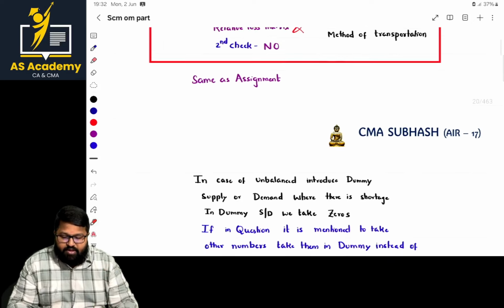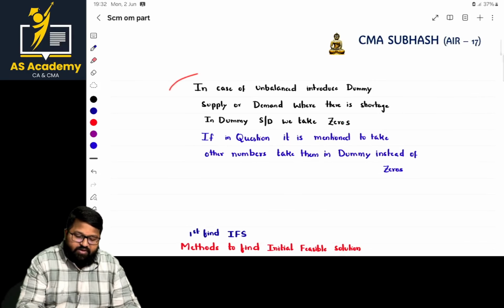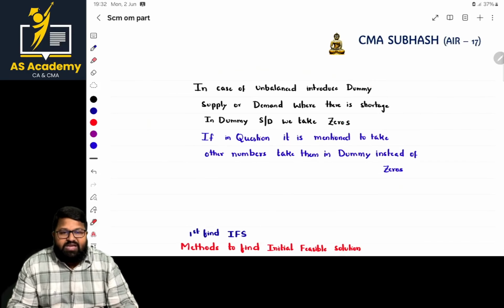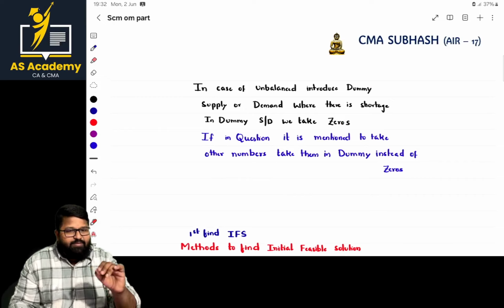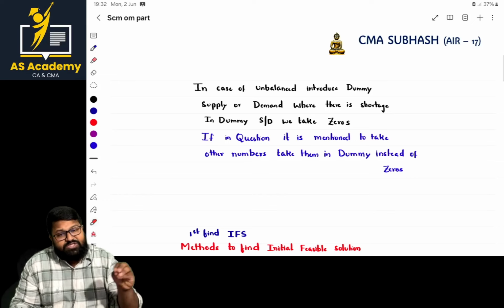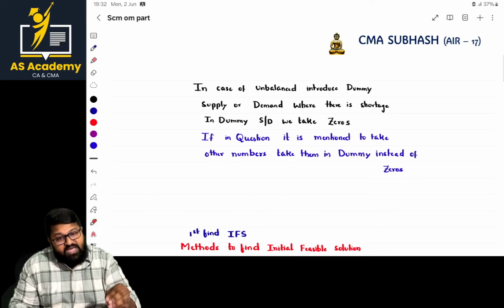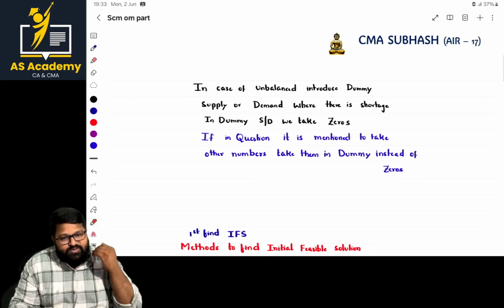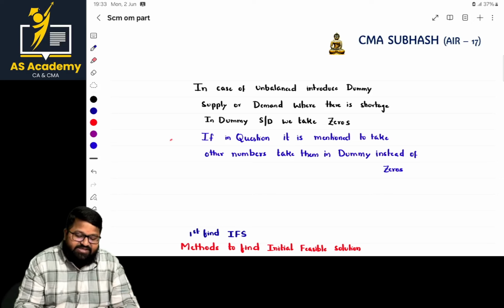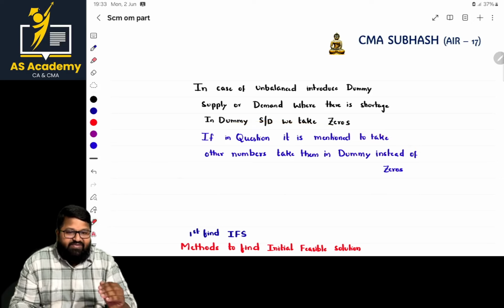Next, same as assignment. Normally, in the case of dummy demand or dummy supply, the elements will be zeros. However, in the question, sometimes they may specify that the element should be so and so. Then use those numbers. I will solve this in the earlier session when I upload the video regarding assignment and network analysis.